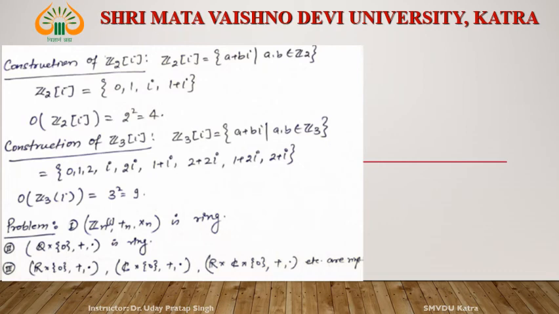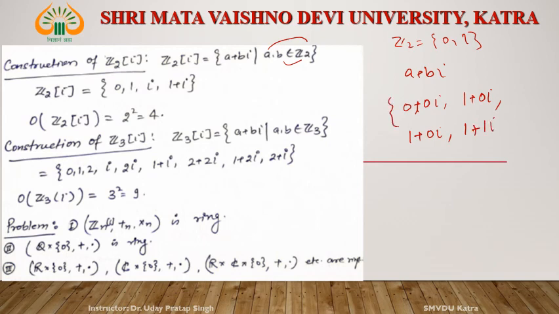Z2[i], what is Z2[i]? a and b. What is the possibility of a? a belongs to Z2. What is the possibility of b? b belongs to Z2. What is Z2? Z2 is {0, 1}. So the possibility of a is 0 or 1 and the possibility of b is 0 or 1. Then write a plus bi. a is 0 and b is 0, then 0 plus 0i. a is 1 and b is 0, this is 1. a is 0 and b is 1. a is 1 and b is 1. Okay, so these are only 4 elements.